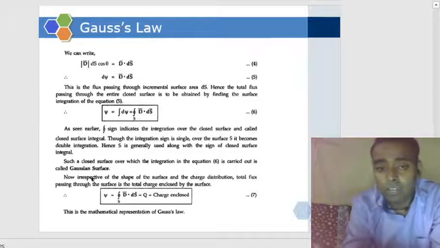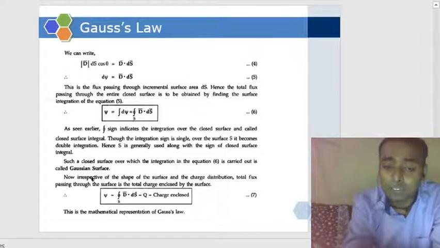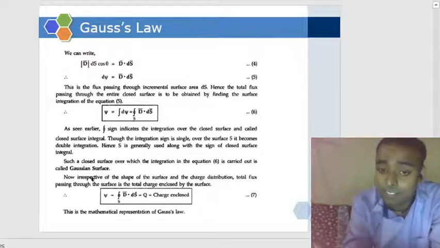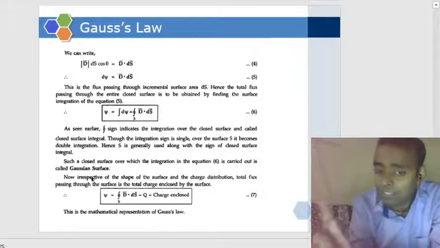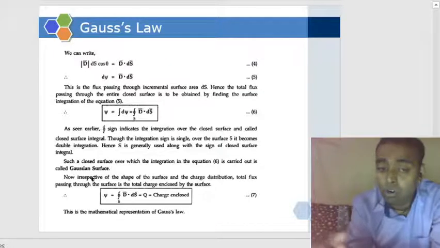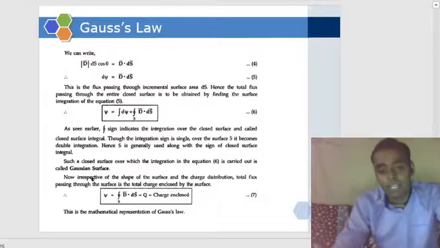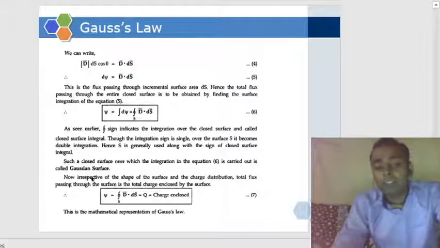Now from differential to total, how can we calculate it? Just make an integral of this. So the total in this is the dS, differential surface area. So the integral will be a surface integral, that means a double integral. Okay, so the total flux will be the surface integral of D dot dS, isn't it? The total flux from that closed surface, that irregular closed surface, will be the surface integral of D dot dS.